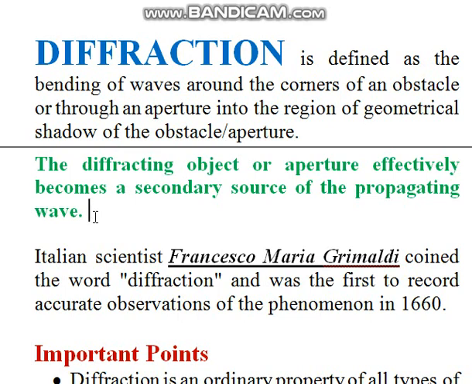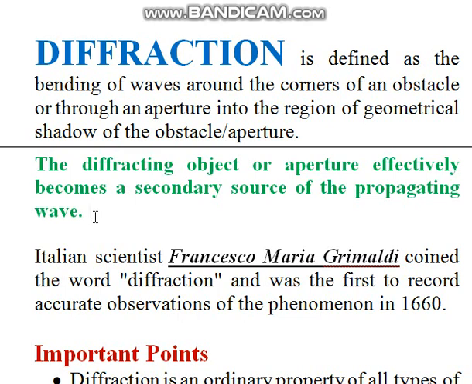So diffraction and interference differ from each other, but basically they both have the same mechanism. Interference is due to the superposition of waves coming from two or more coherent sources, while diffraction is the result of superposition of secondary wavelets coming from different parts of the same wavefront.